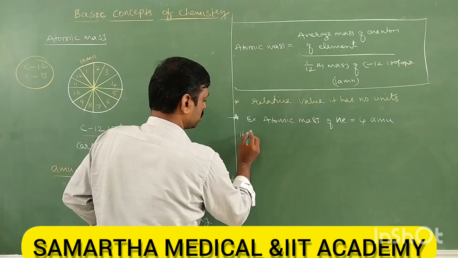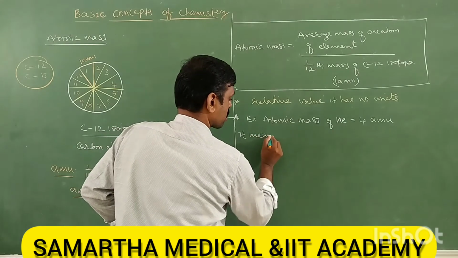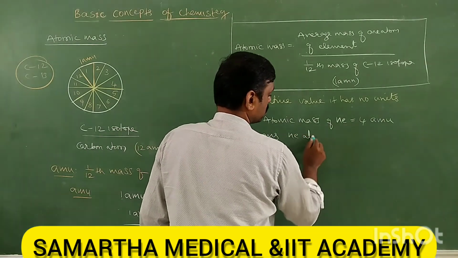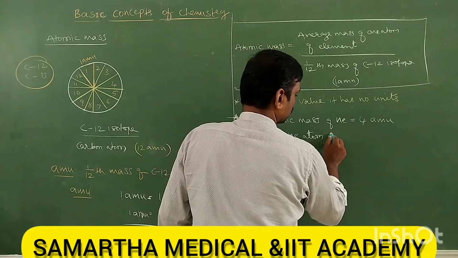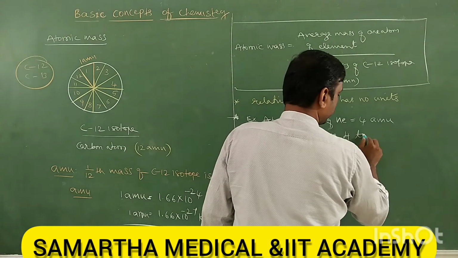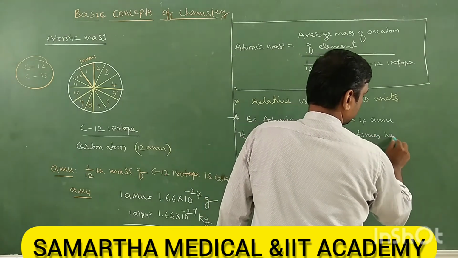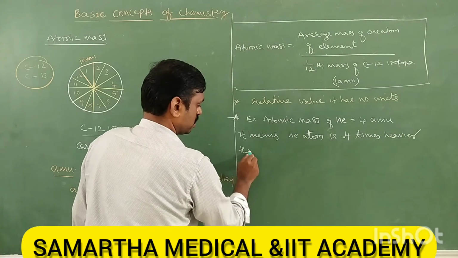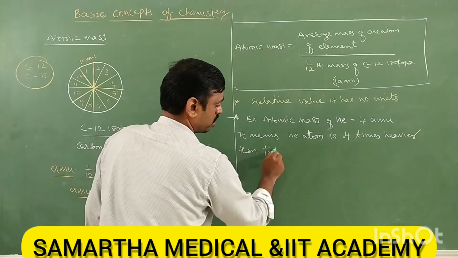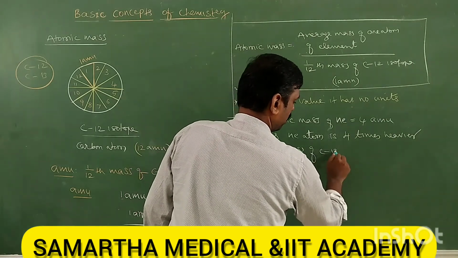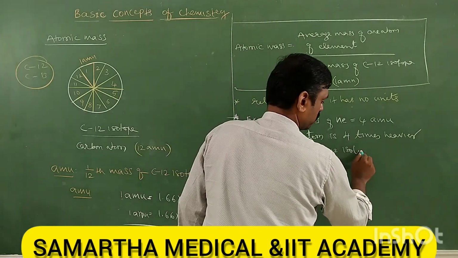So write that down also. It means the helium atom is 4 times heavier than 1/12th mass of carbon 12 isotope.